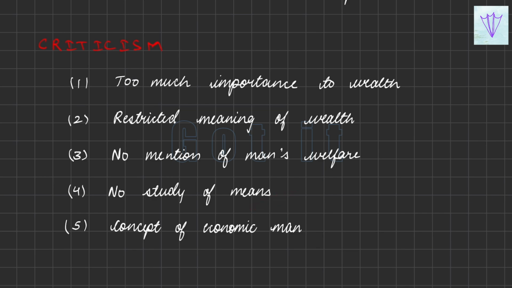How to earn wealth is not mentioned in the wealth definition of Adam Smith, and it has given the concept of economic man. So the wealth definition is based on the assumption that every man works more to satisfy his self-interest. It will not deal with a common man, but it was dealing with a